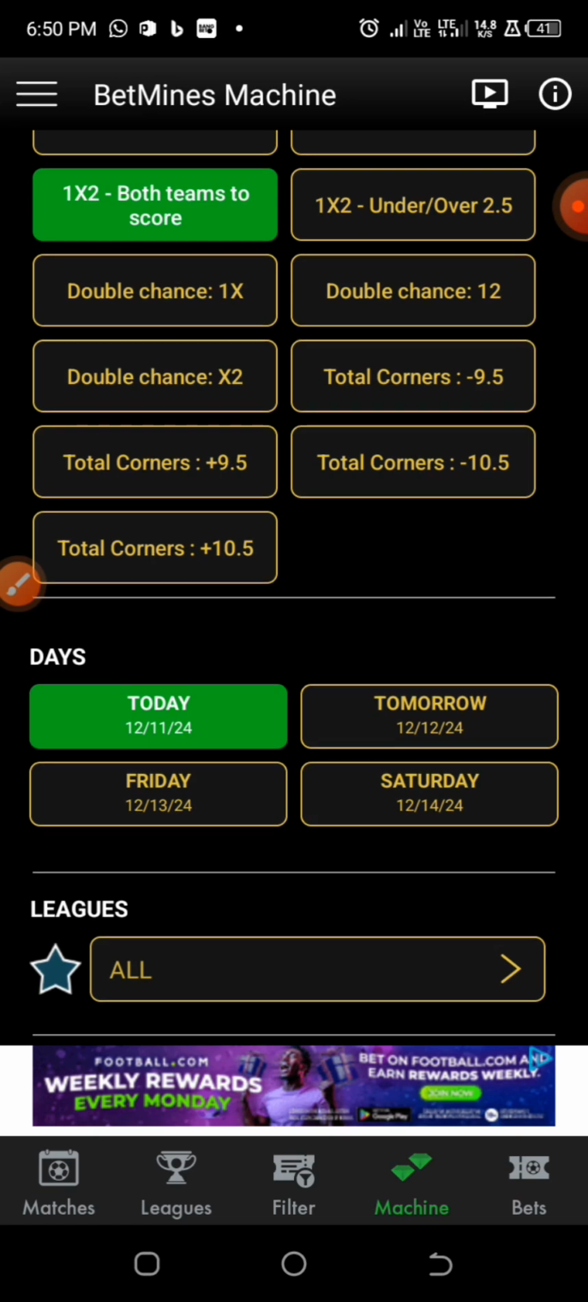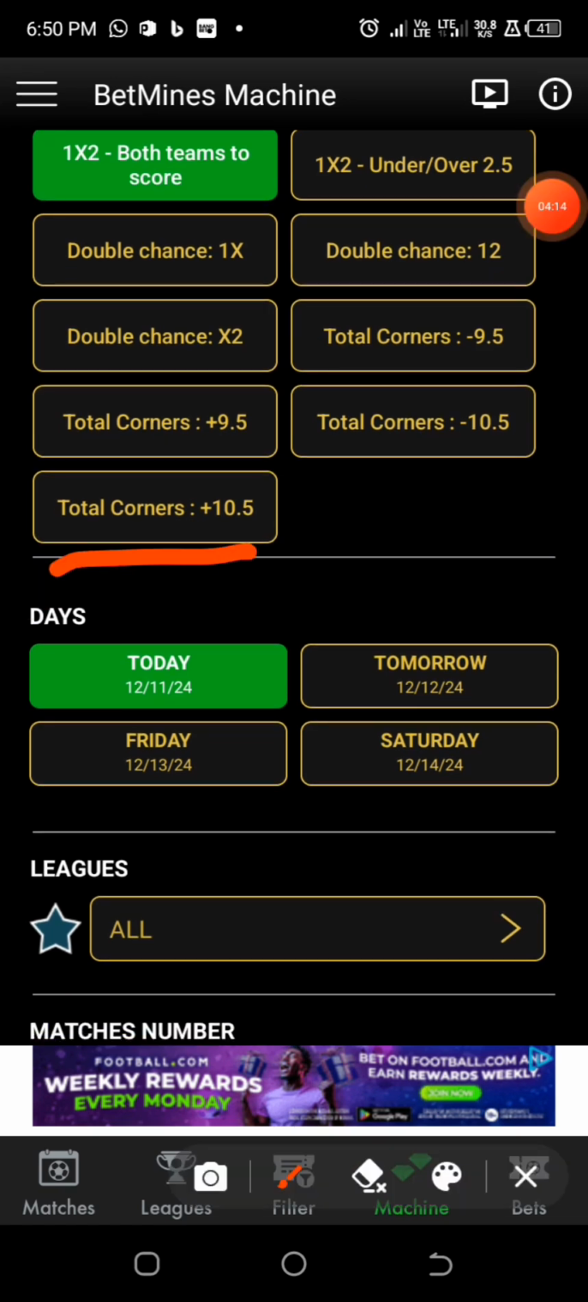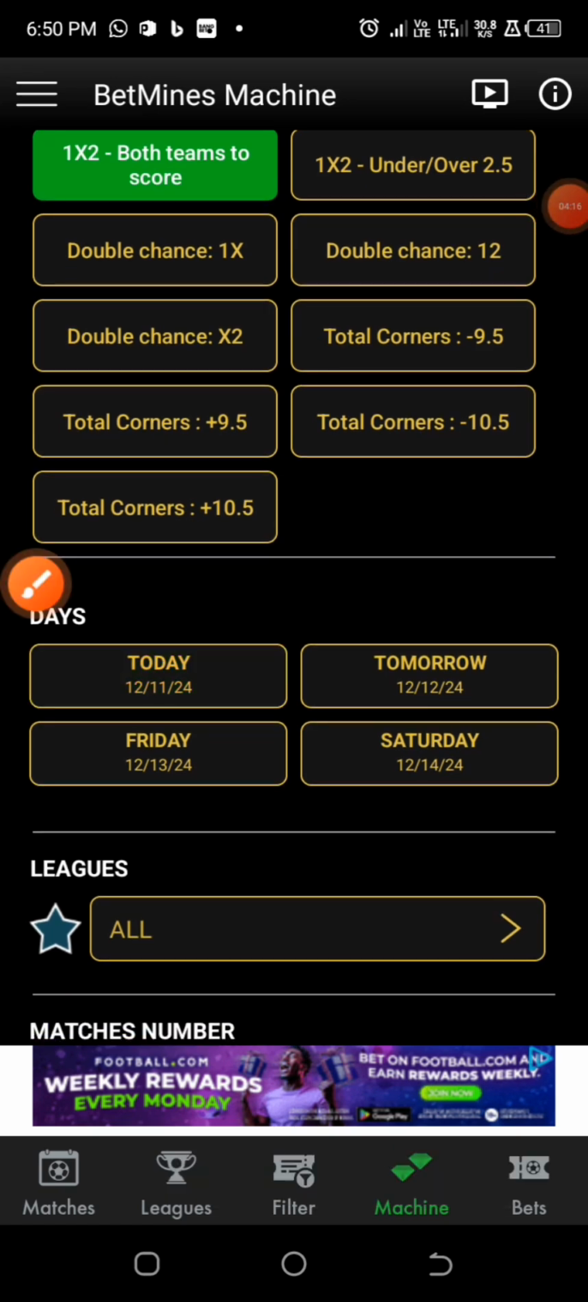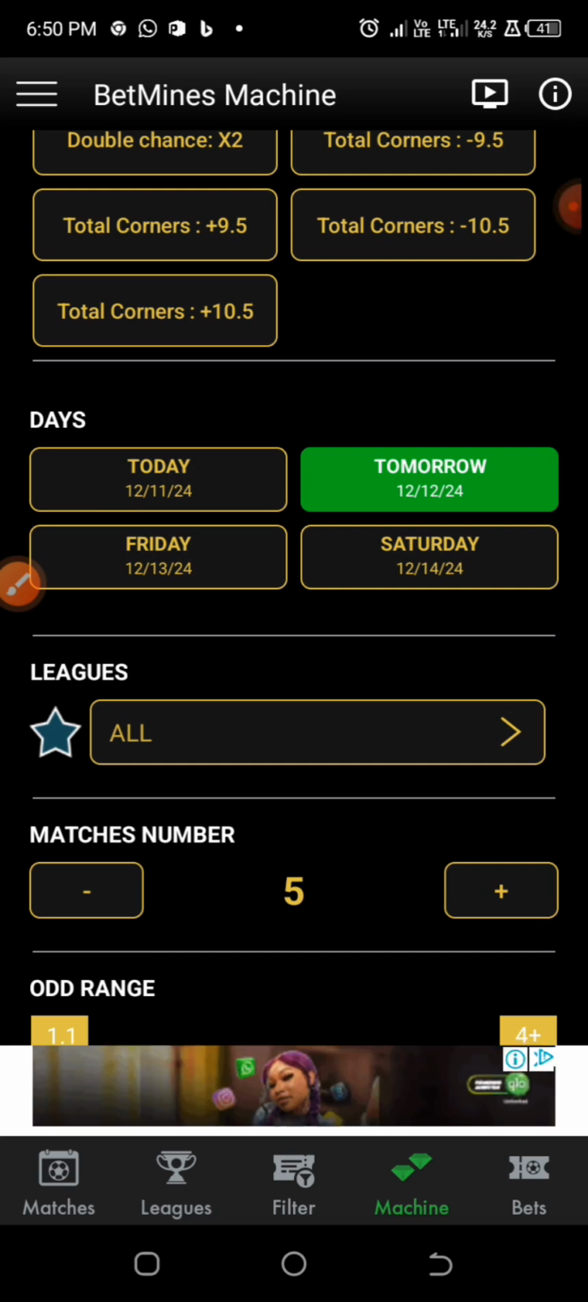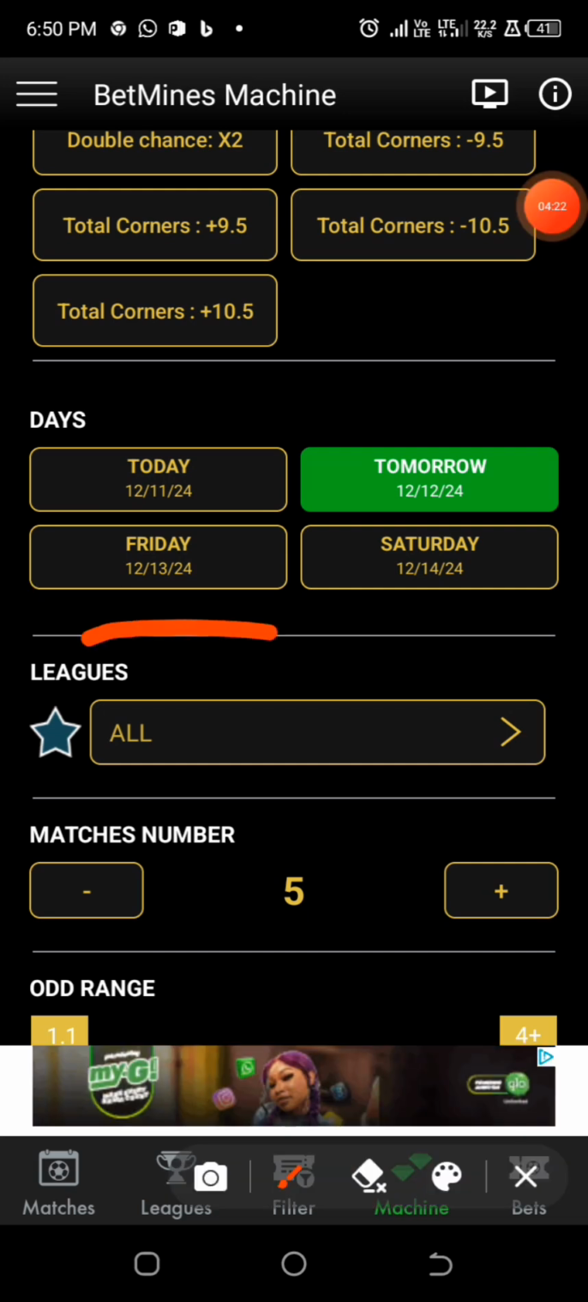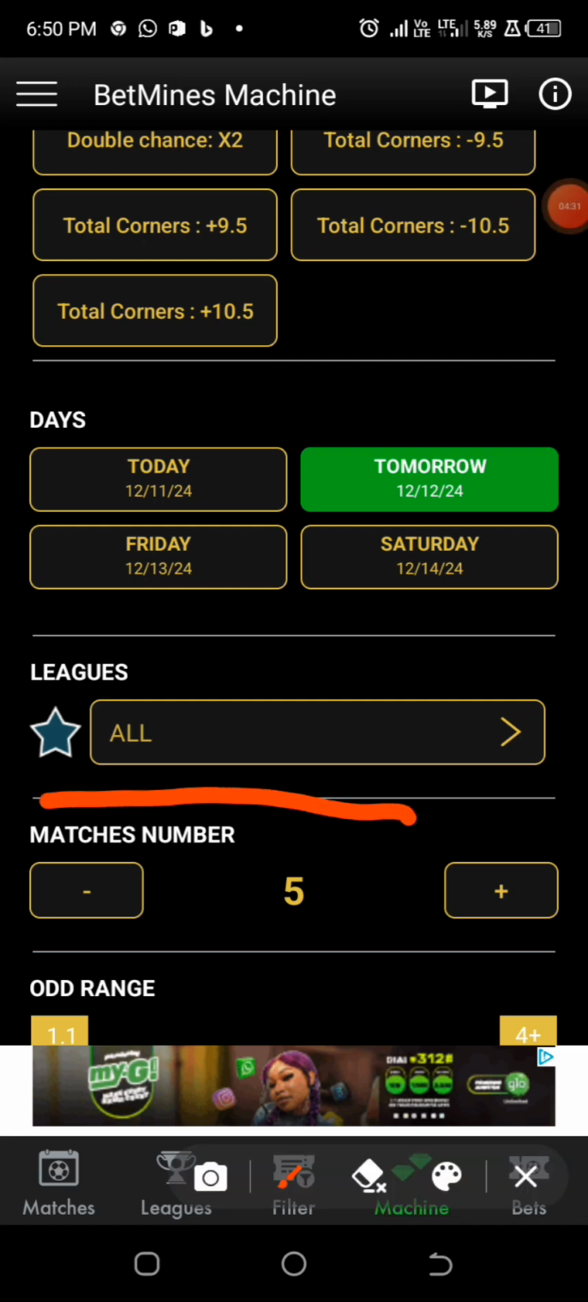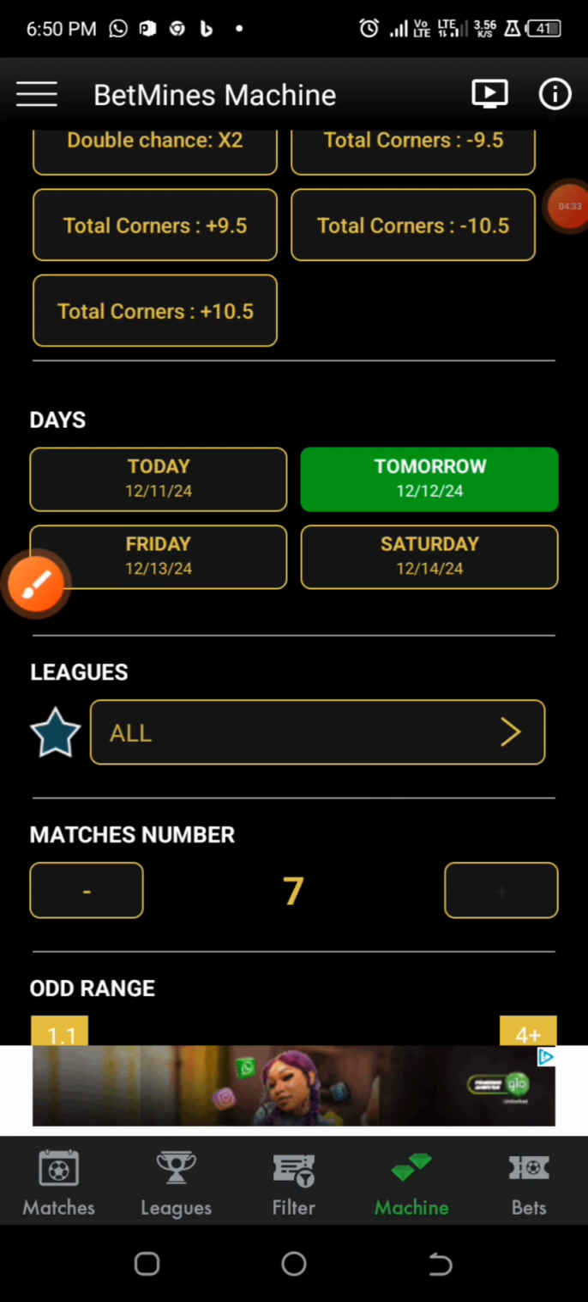So we have this other segment for the day that you want to predict your game. Actually, today has already gone and we are going for tomorrow's games. Okay, so next is the leagues, and these are general leagues, so that we can get a large amount of games to be predicted on. Now we have the number of matches. Are you getting it? So the number of matches, I'm going to increase it to 20.